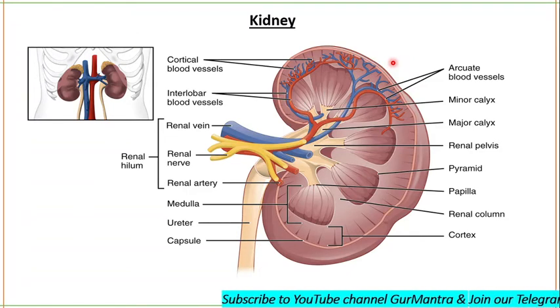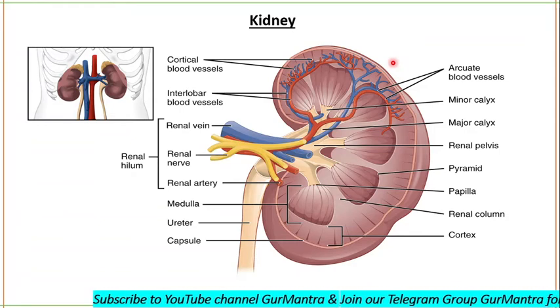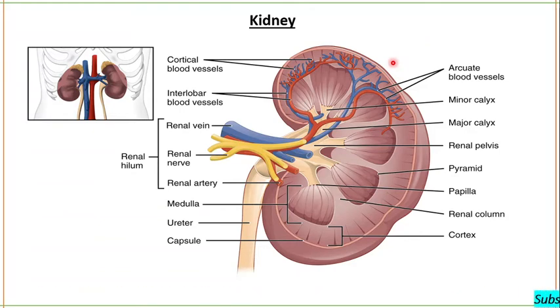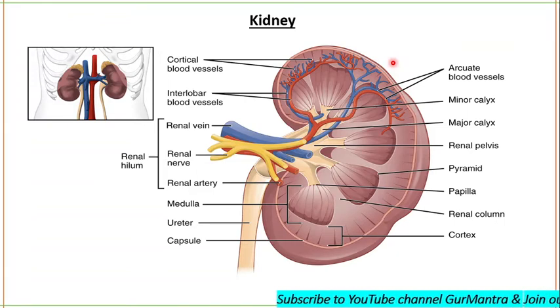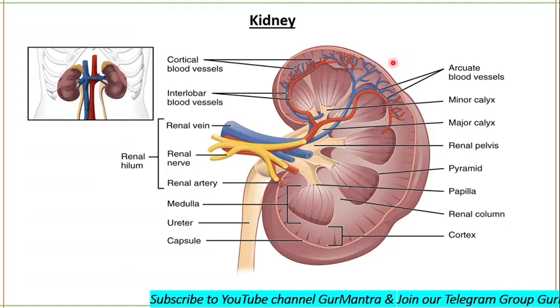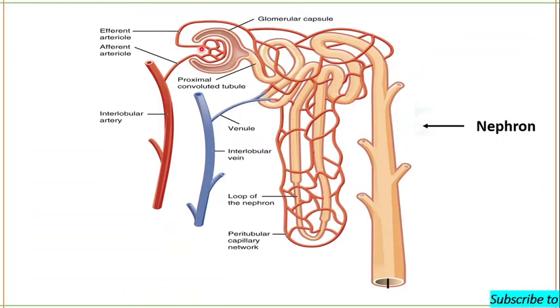You know that an artery divides into medium-size arteries, then small arteries, then arterioles, and then capillaries. I will show you this structure. This is the afferent arteriole.